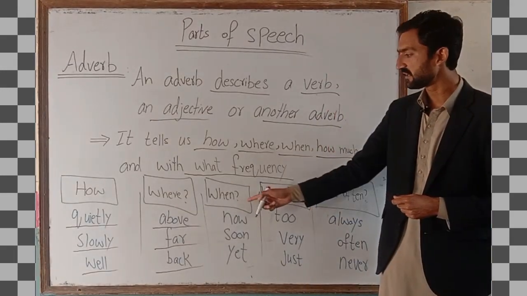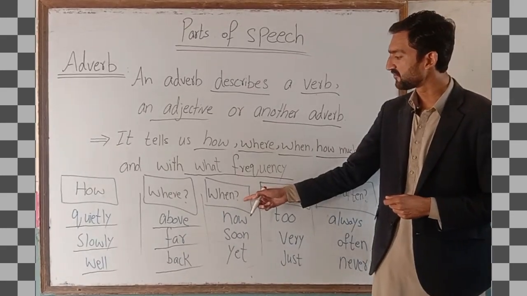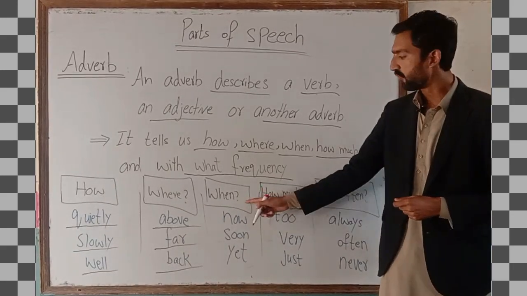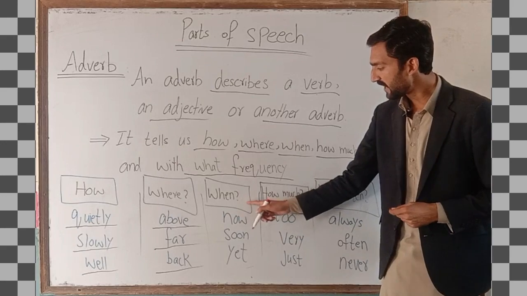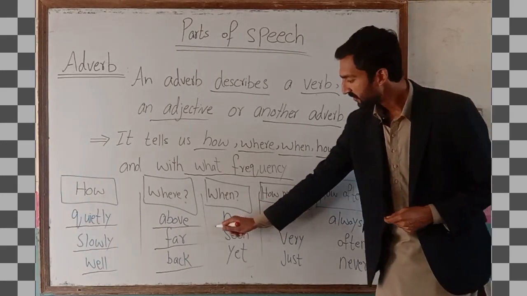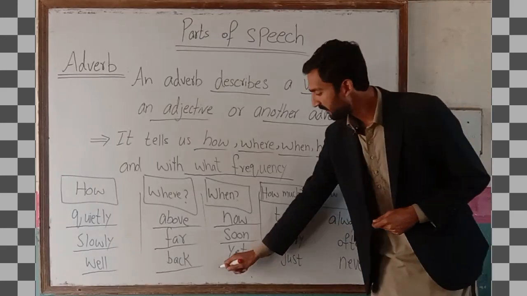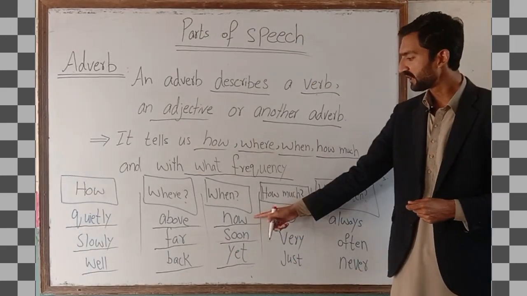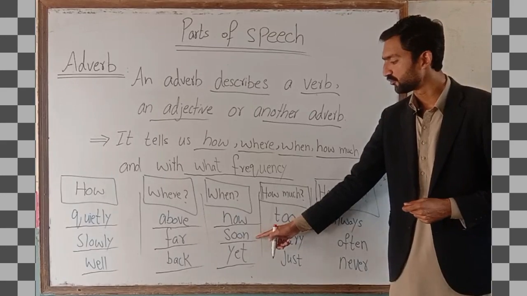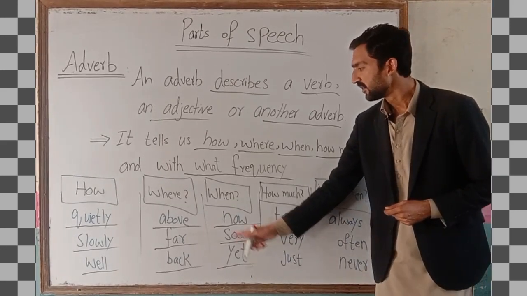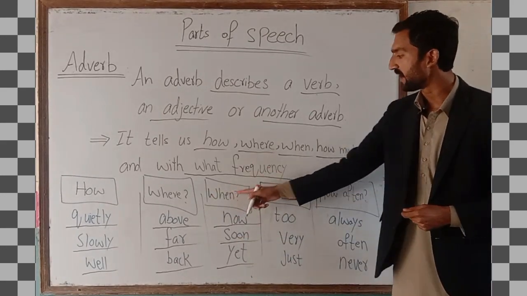Then we have a third aspect, when. For when, first we have now, then soon, and at the end yet.